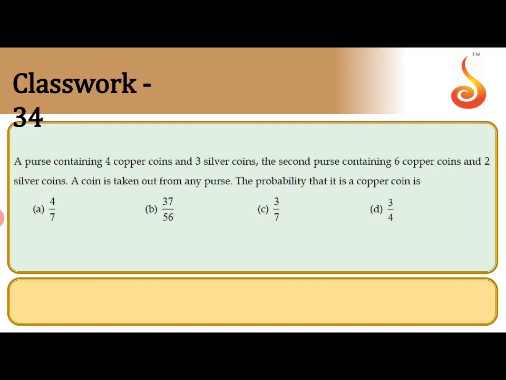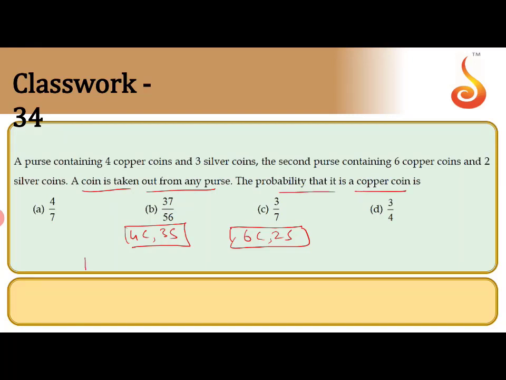So next question. A purse contains 4 copper coins and 3 silver coins. A second purse contains 6 copper coins and 2 silver coins. A coin is taken out from any purse. It can be the first purse or the second purse. Find the probability that it is a copper coin. So there are 2 purses. The first purse has 4 copper and 3 silver coins. The second purse has 6 copper and 2 silver coins. So a coin is taken out from any purse, and we want the probability that it is a copper coin.